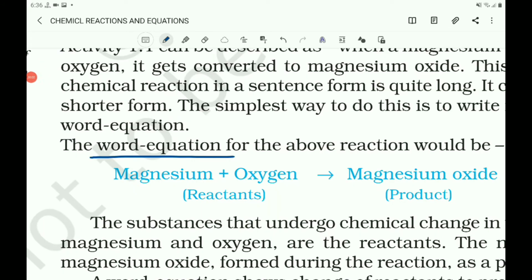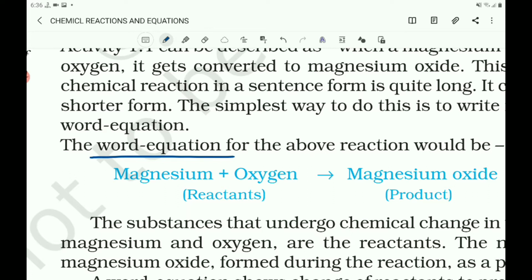Now let us discuss the equation for the chemical reaction. In the above chemical reaction, magnesium ribbon is burnt in oxygen. It gets converted to magnesium oxide. And this description of a chemical reaction in a sentence form is quite long.